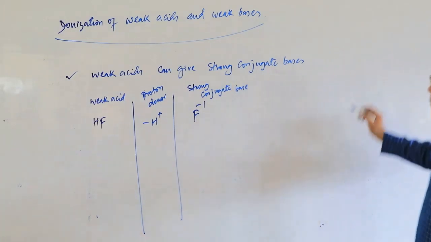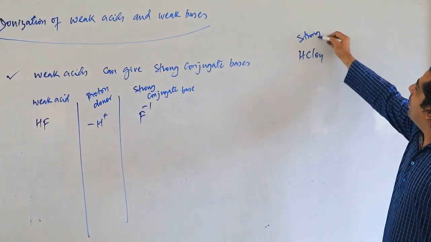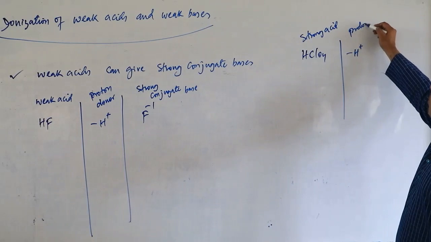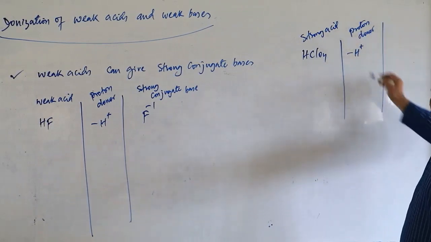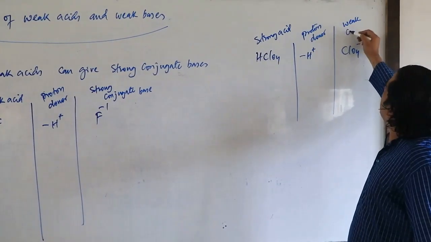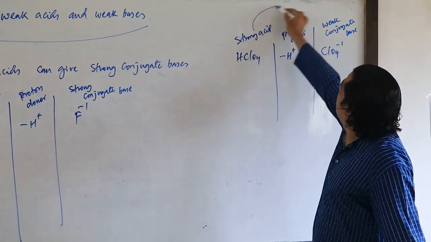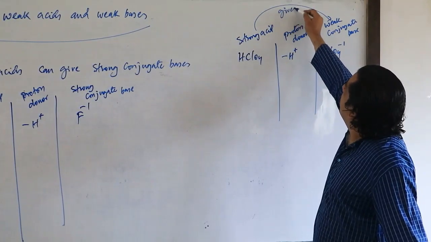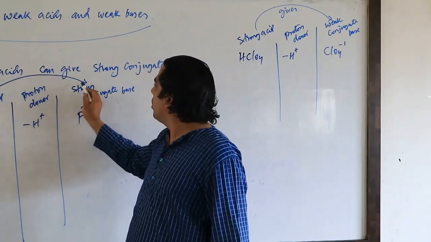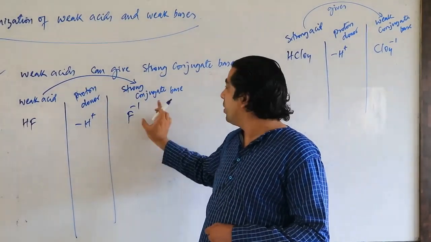Do you remember one thing which I told you a while ago, that HClO4 is a strong acid and it can lose H+, so it is a proton donor. And after donating H+, it will become ClO4-, and this is a weak conjugate base. That means strong acid gives weak conjugate base. But here the weak acid gives strong conjugate base. So HF is a weak acid and F- is a strong conjugate base.